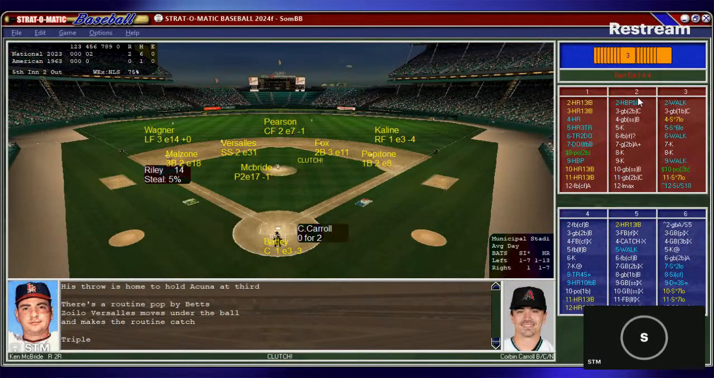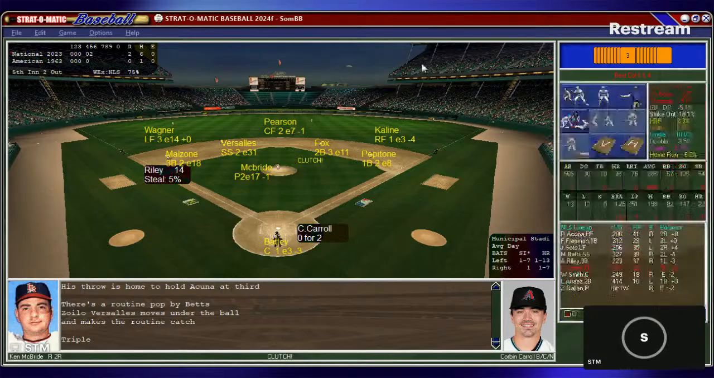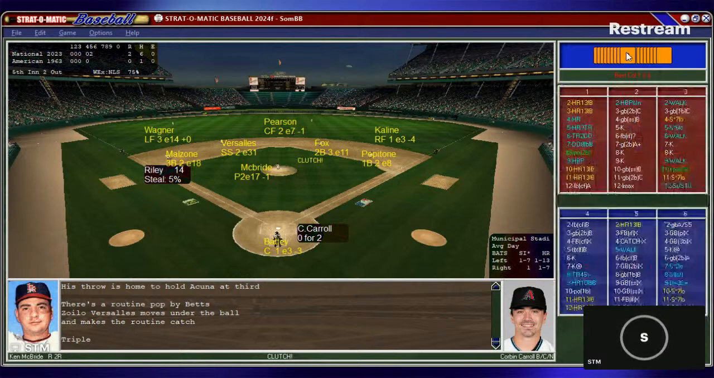Wagner's not going to get it. Acuna scores. Here comes the second run. That will score. Riley heads to third, and National League Riley with a two-run triple. And now here's Corbin Carroll. So 2-0 National League here in the fifth.